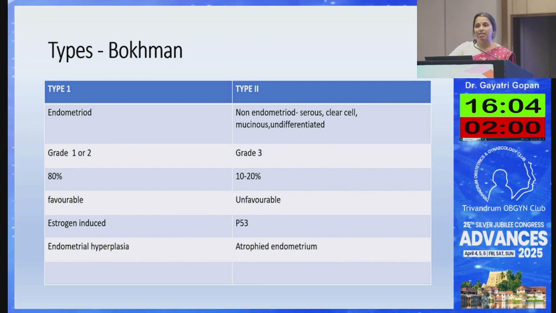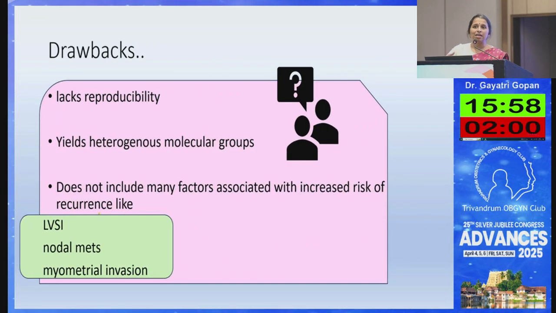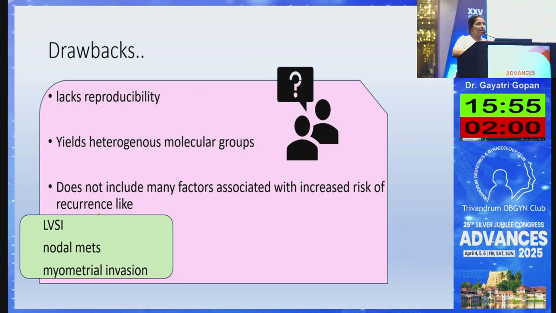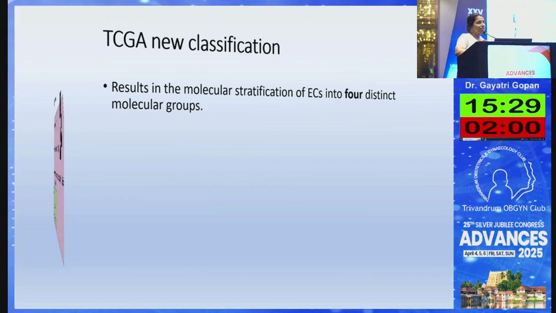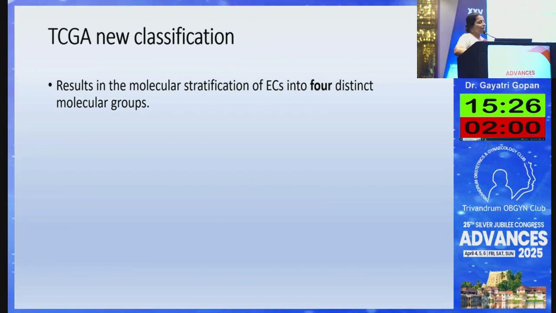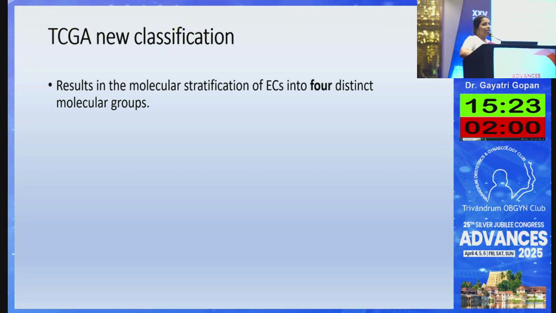But what is the problem with this classification? Why can't we follow it? The problem is that it lacks reproducibility. One person may report a low grade, the other a high grade. So it doesn't yield the same prognostic group, because sometimes they may recur and we don't know the cause. The previous classification also does not take into account many other important factors related to recurrence, that is LVSI, nodes, or myometrial invasion. So the TCGA, The Cancer Genome Atlas, has put forth a newer classification that takes into account different molecular subtypes.